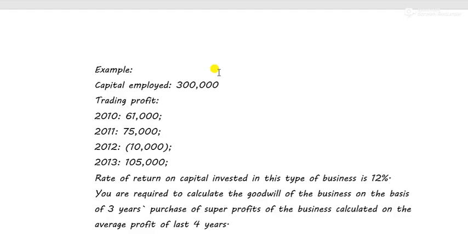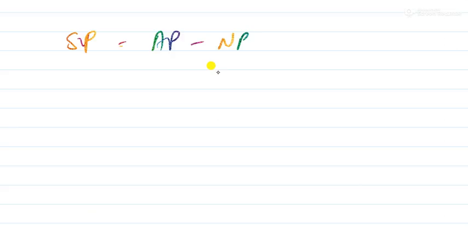So let us calculate super profit. Super profit is equal to average profit minus normal profit. So let us calculate the average profit: 61,000 plus 75,000 minus 10,000, because it is a loss, so minus 10,000, plus 1 lakh 5,000. 2 lakh 31,000 is the total, divided by 4 is equal to 57,750. So 57,750 is my average profit.